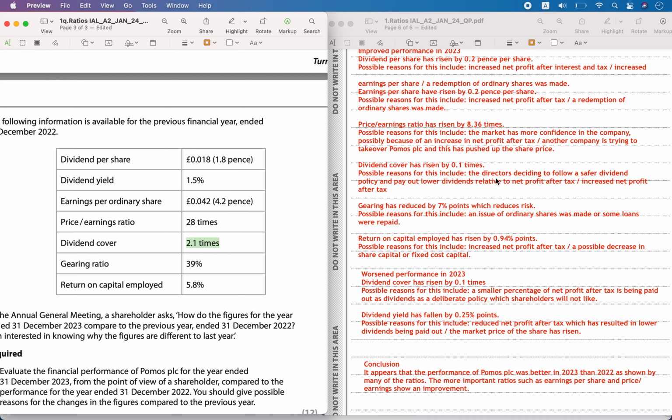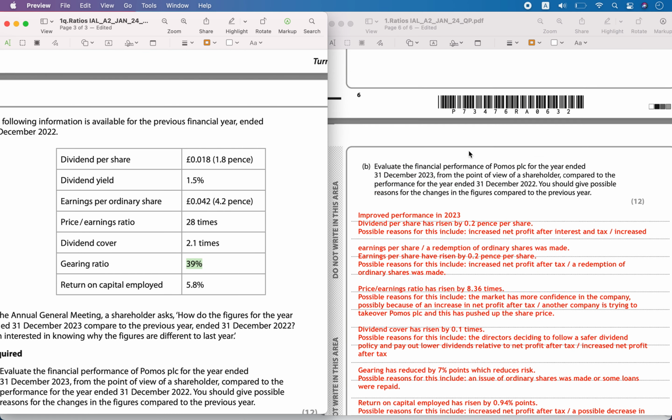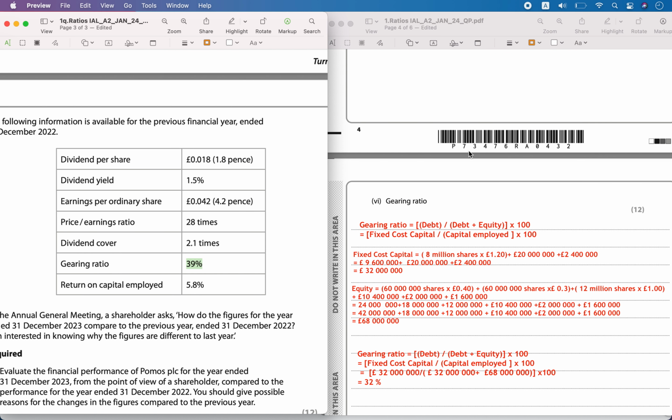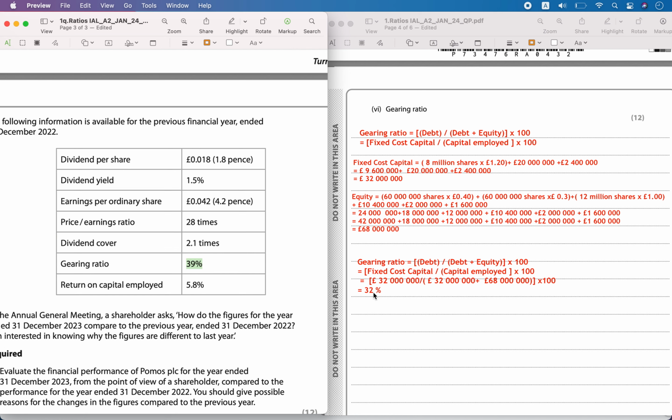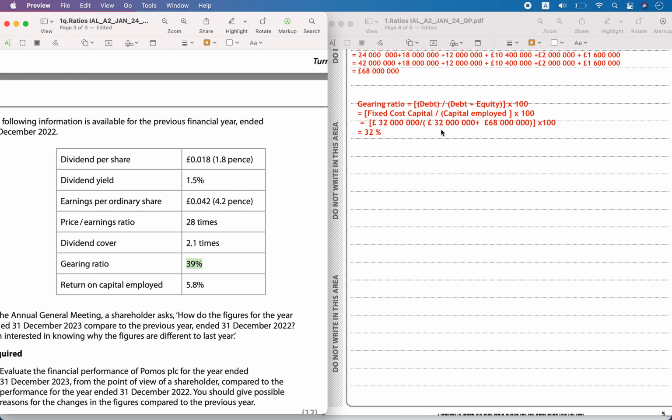So that's why the comment is dividend cover has risen because the directors decided to follow a safer dividend policy, or they decided to pay out lower dividends to the existing shareholders, or the net profit after the tax was more for the company. Then gearing ratio earlier was 39%. Now gearing ratio is just 32%.